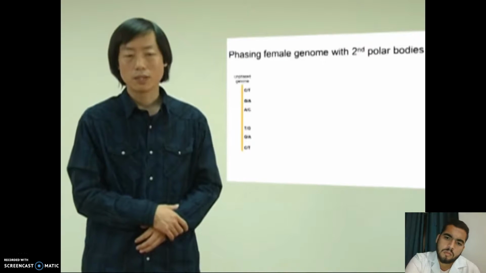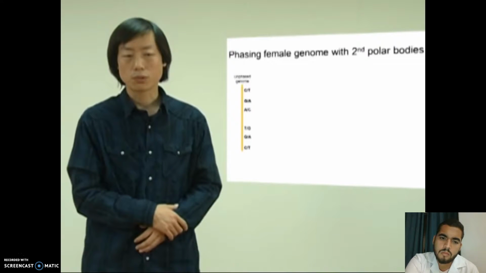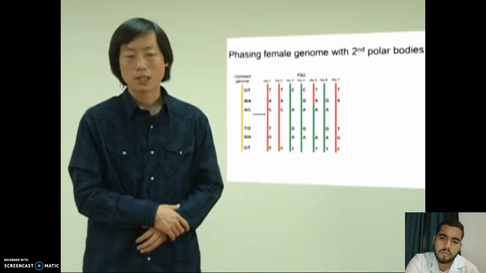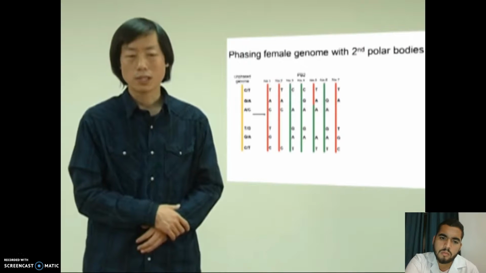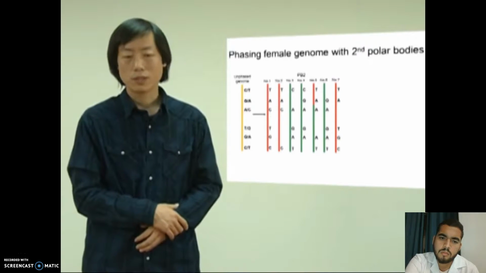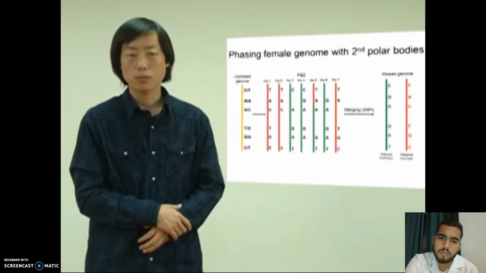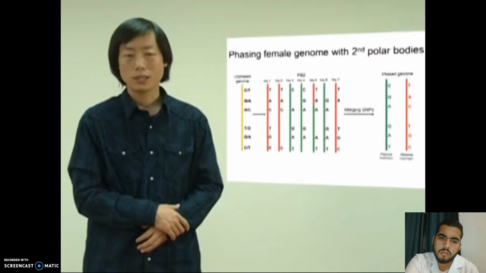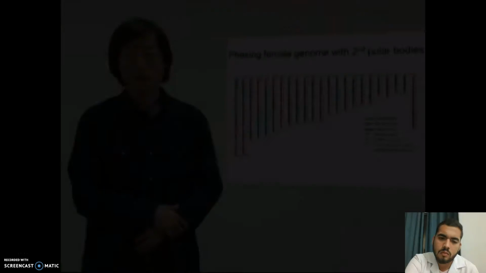Secondly, for the first time, we phased a woman's genome by sequencing her eggs. There are two sets of genes in every cell of a person. It's difficult to separate them into two distinct groups accurately. Now, taking advantage that within a byproduct cell of an egg, called a second polar body, there is only one set, but not two sets of genes, we can easily separate the two sets of genes of a woman into two distinct groups. In this way, we can get a better understanding of the genetics of the woman.